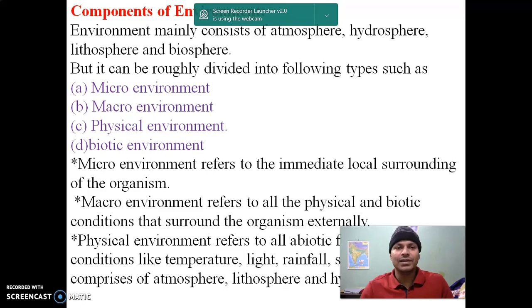We can roughly divide the environment into the following types: micro environment, macro environment, physical environment, biotic environment, etc. There are many other parts.